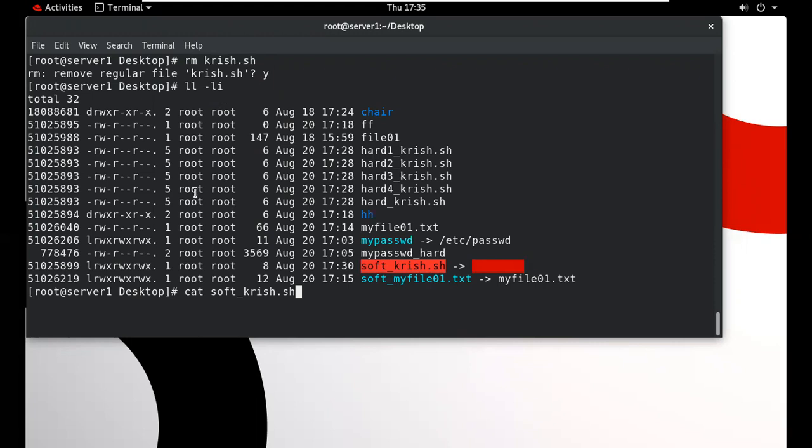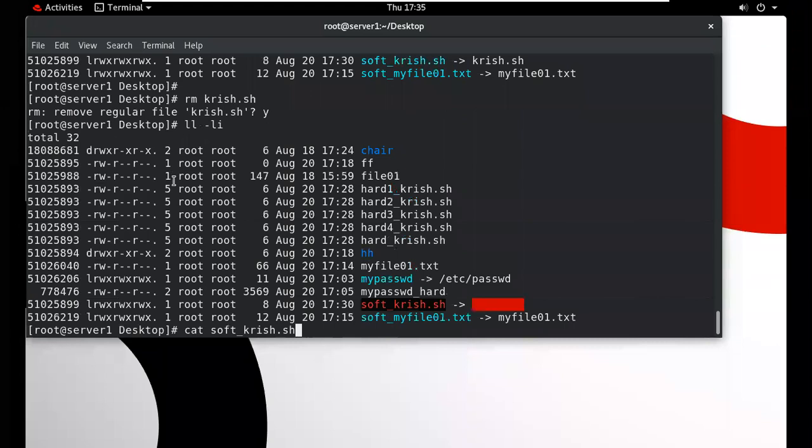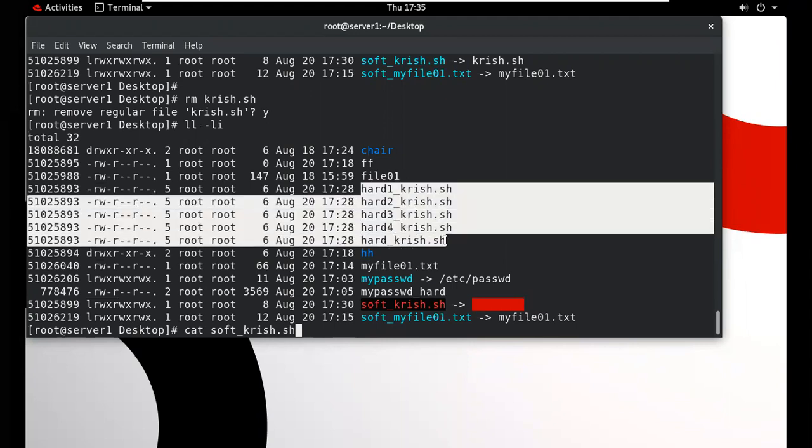But at this time, you can check. Now you have only copies of this file, so the link count will change. At that time it had six. Now we have only 5 copies of this file. So we have this copy, this copy, this copy, this copy, this copy. So we have the backup. So we can copy this backup as the original.